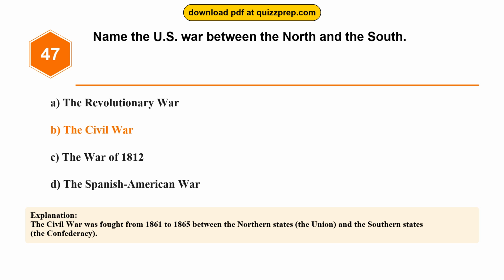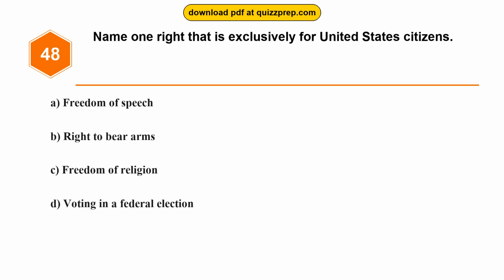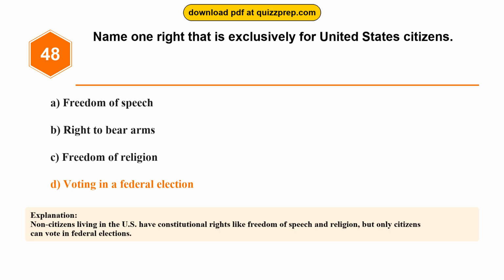Question 48. Name one right that is exclusively for United States citizens. Option A, freedom of speech. Option B, right to bear arms. Option C, freedom of religion. Option D, voting in a federal election. The correct answer is option D, voting in a federal election. Non-citizens living in the U.S. have constitutional rights like freedom of speech and religion, but only citizens can vote in federal elections.